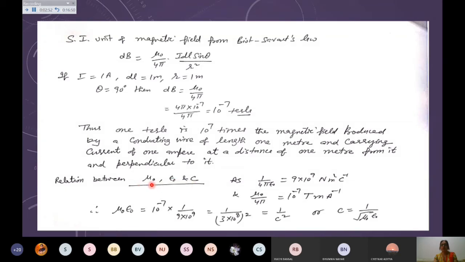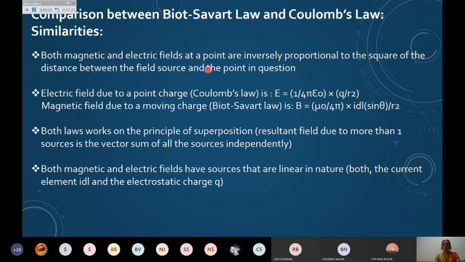Of course, mu naught is the permeability in free space or in vacuum. We will discuss what will happen if I go in a medium, then we will talk about the relative permeability, like we have discussed relative permittivity in the previous lectures. So all the things are related. Now these are the points of comparison between the Biot-Savart law and Coulomb's law. Of course, Biot-Savart law is giving you the magnetic field, and with the help of Coulomb's law, we were able to find the electric field.